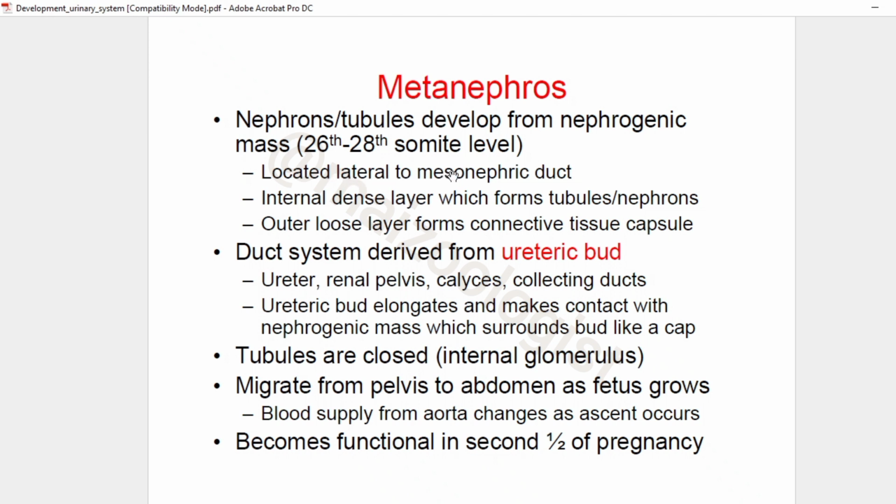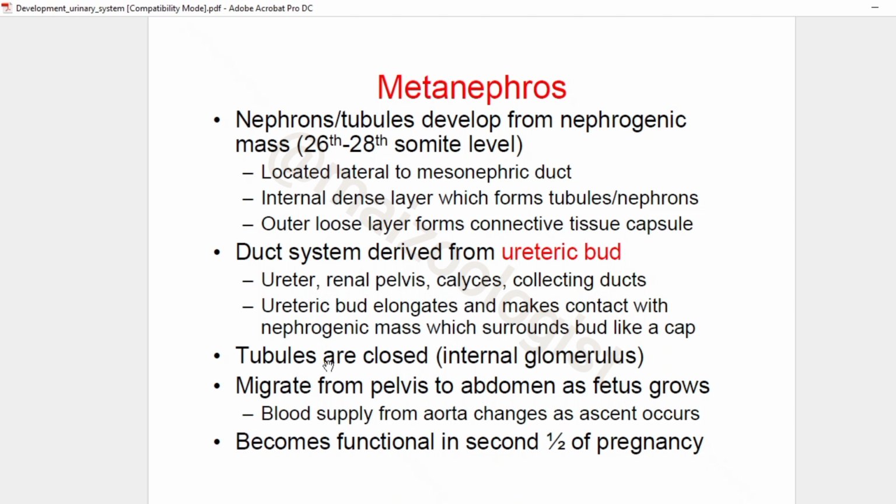So the metanephros and nephrons or tubules develop from the nephrogenic mass at the 26 to 28 somite level. They are located lateral to the mesonephric duct. The internal dense layer forms tubules or nephrons. The outer loose layer forms the connective tissue capsule. The collecting system is derived from the ureteric bud, which forms the ureter, pelvis, and calyces and collecting ducts, as we have studied shortly in the textbook. The ureteric bud elongates and makes contact with the nephrogenic mass, which surrounds the bud like a cap, as we said earlier in the textbook, that the metanephric mass or metanephric mesenchyme condenses around the bud.